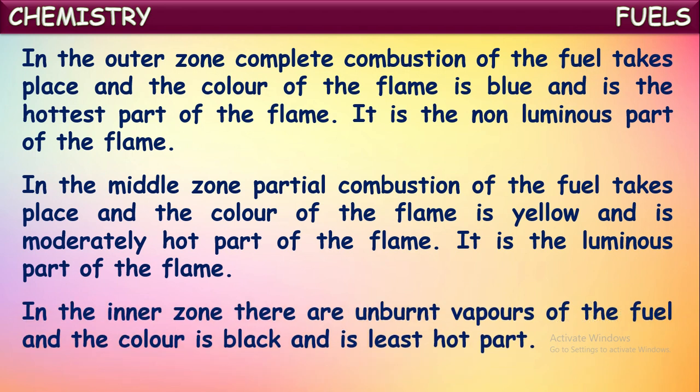Next, the inner zone of the flame. In the inner zone, there are unburnt vapors of the fuel because there is no supply of oxygen gas to that inner zone. The gas surrounding the flame is burnt in the outermost zone and middle zone itself. There is no proper supply of oxygen gas for the burning of these vapors of fuel at the innermost zone. That's why unburnt vapors are present in the innermost zone, and the color of the flame in this innermost zone is black.